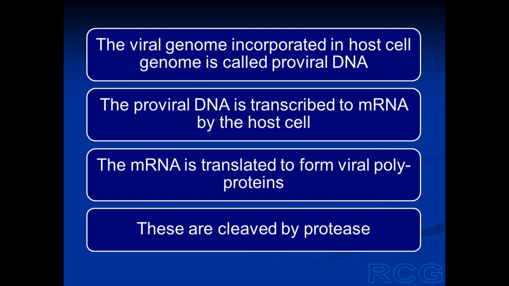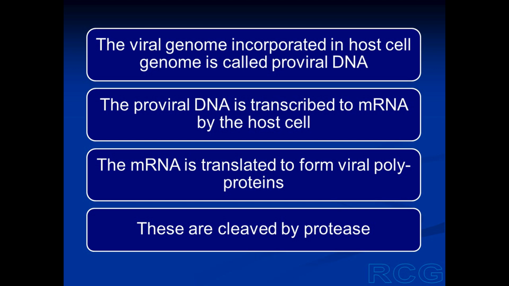This proviral DNA is transcribed by the transcription machinery of the infected cell. This transcription will result in the formation of mRNA, which is identical with the genomic RNA of the virus. And then this mRNA is translated by the translation machinery of the infected cell to form the viral proteins.